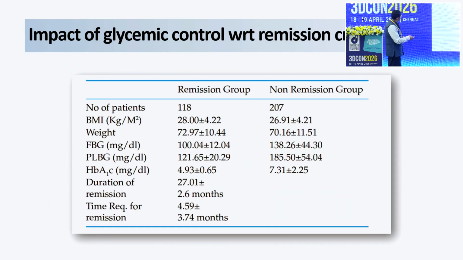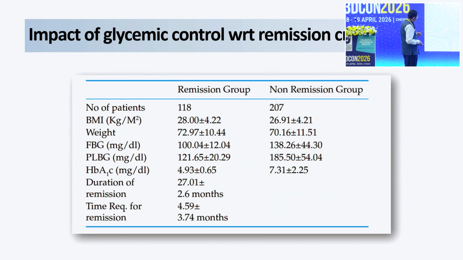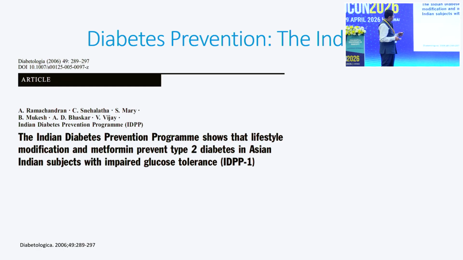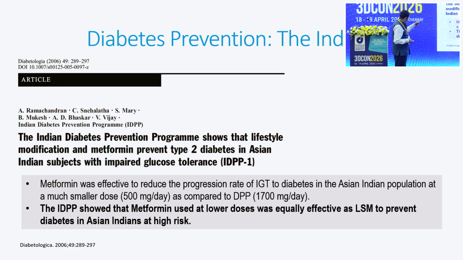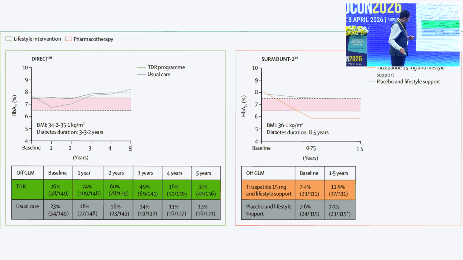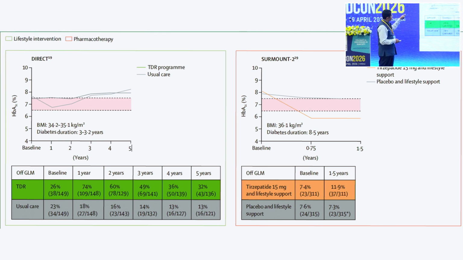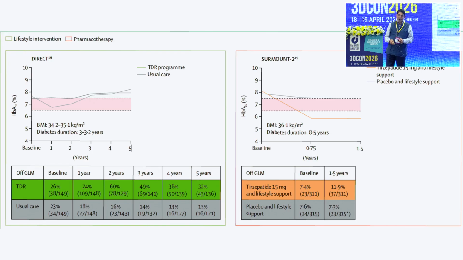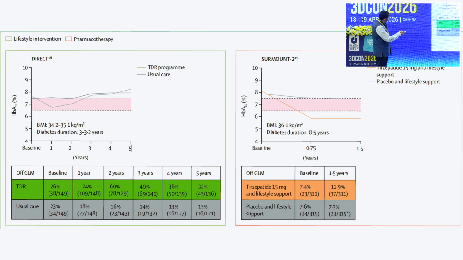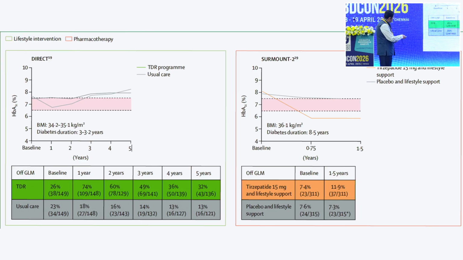Pharmacotherapy: yes, there are a few pharmacotherapies which have been tried, and this is one of the important Indian Diabetes Prevention Programme studies. We know about metformin from Dr. Ramachandran's group here in Chennai, and I have compiled this for all of you. It is the DiRECT study. Clearly, if you see the total diet replacement program versus usual care, they achieved 32% remission within 5 years. Initially, it was around 74%.